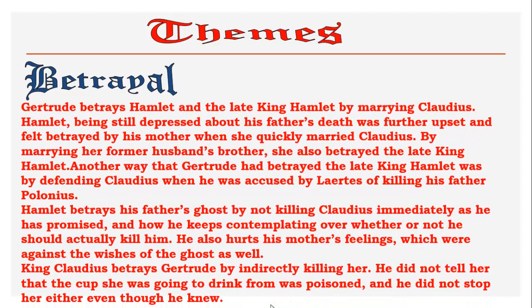Then we have the theme of betrayal. We have many characters who betrayed each other. First of all, Claudius betrayed his own brother and killed him and murdered him. Then he married his brother's wife.